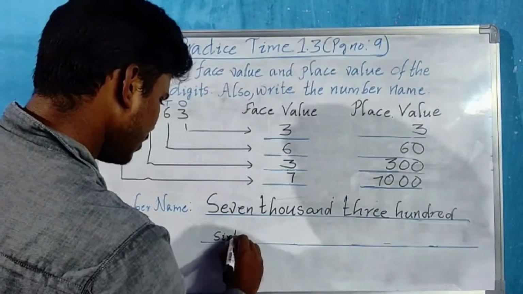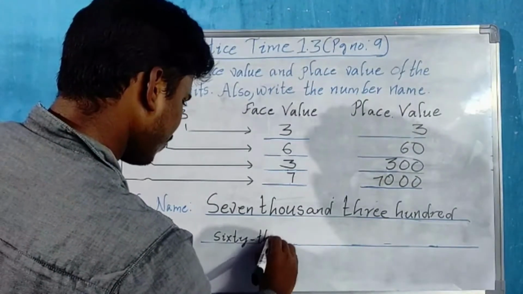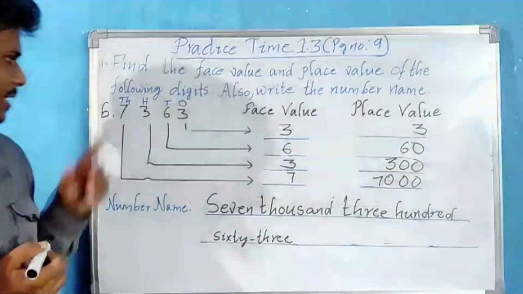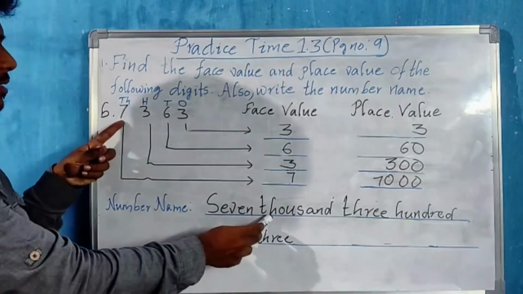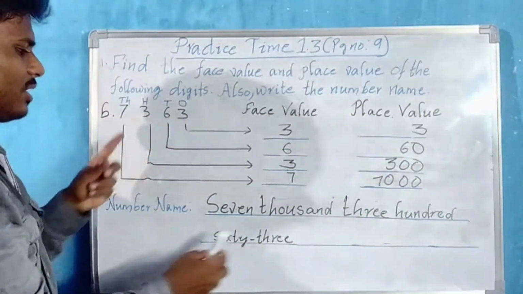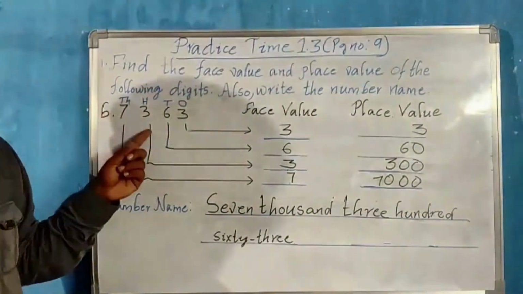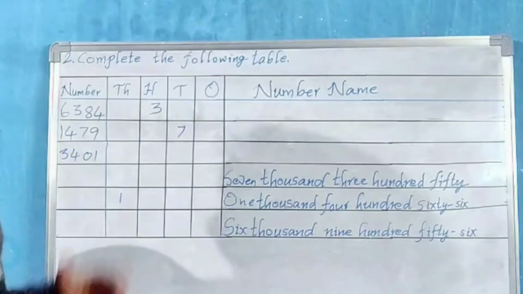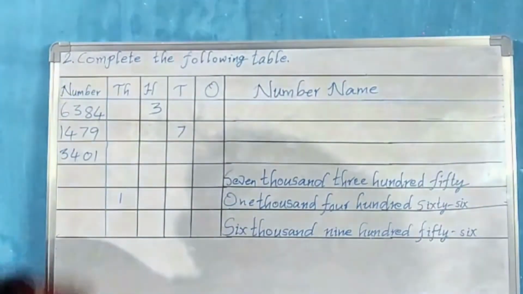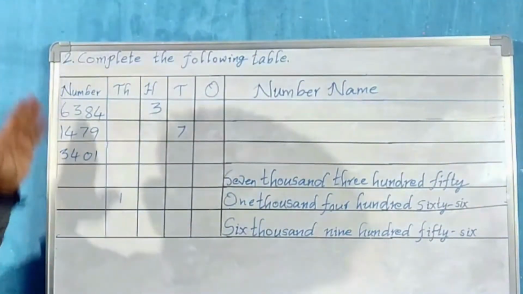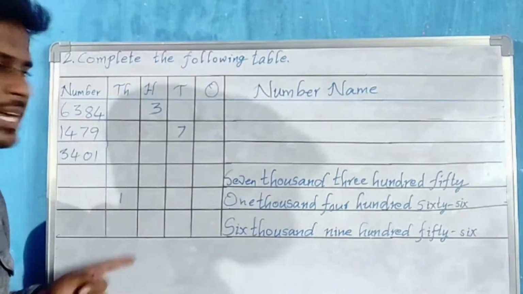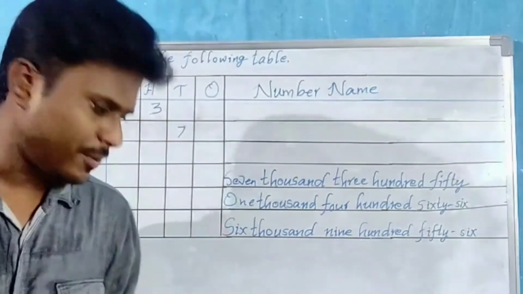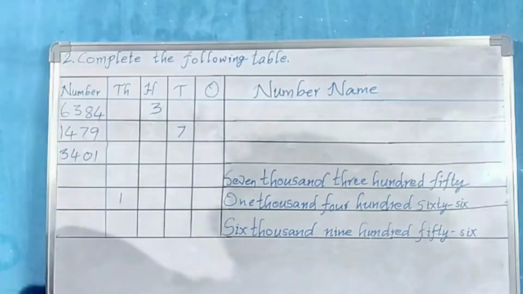So 63. Now what is the number name of this number? 7,363 together. Okay, 7,363. Now let us go for the next bit. Second bit, complete the following table. Okay, here the row, the column is about all the numbers. Here thousands place, hundreds place, tens place, ones place, and the number name is also given, but it is incomplete. So we have to complete this.